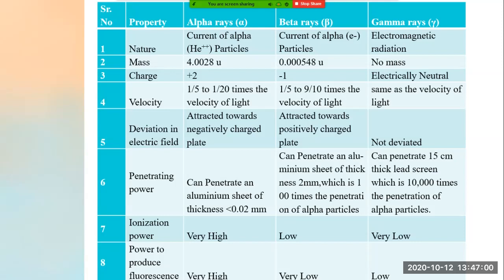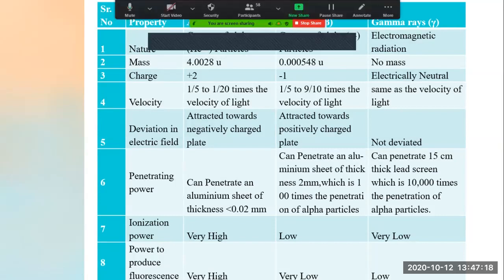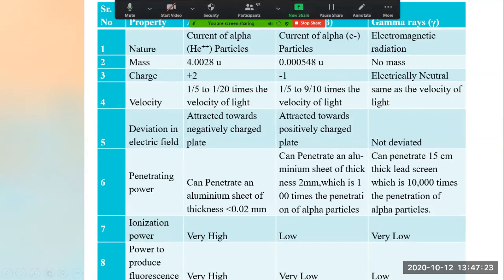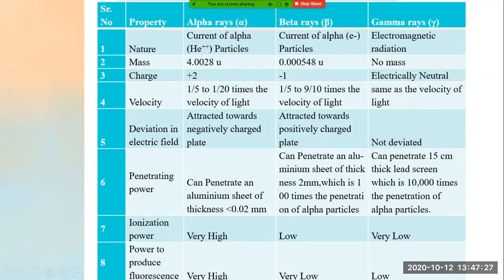Of beta particles, what is the mass? 0.000548 atomic mass unit is the mass of beta rays. And gamma rays, what? Gamma rays have no mass, whereas alpha and beta rays have masses.